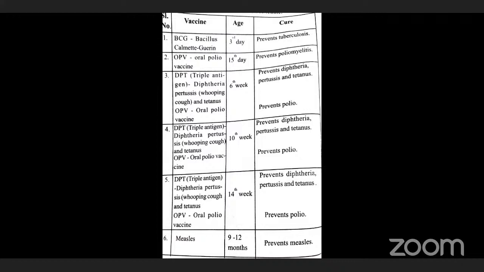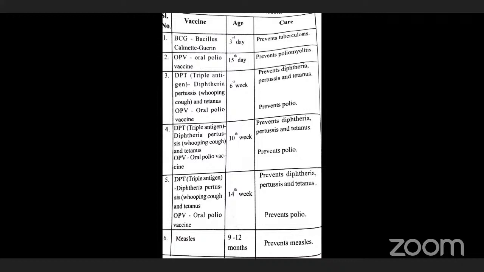If DPT is combined with OPV, at the same time it also prevents polio. MMR is also an important vaccination. MMR means mumps, measles, and rubella. It will be injected at the age of 18 months to 2 years of the child. It prevents mumps, measles, and rubella.